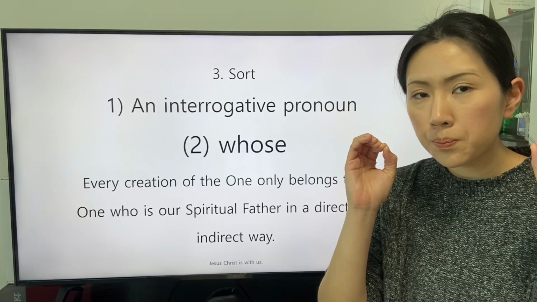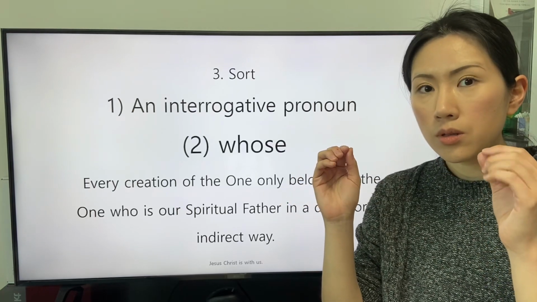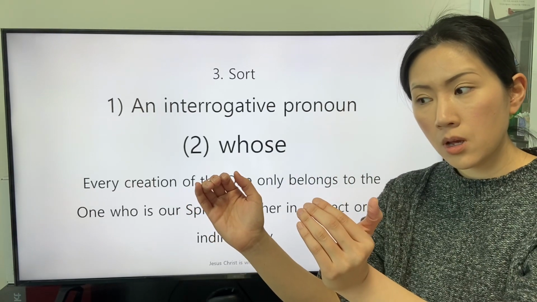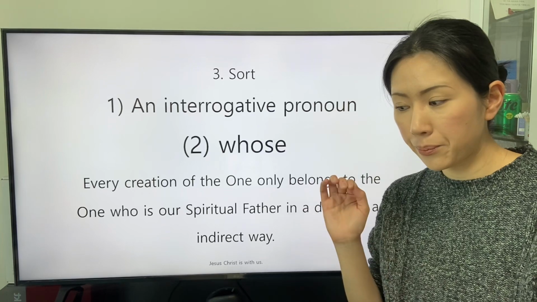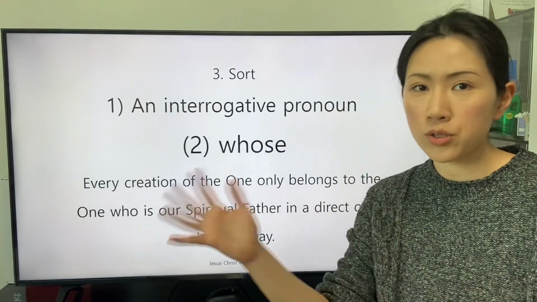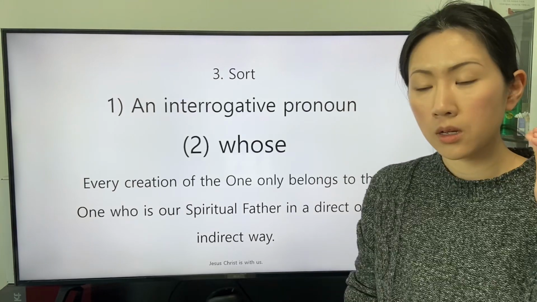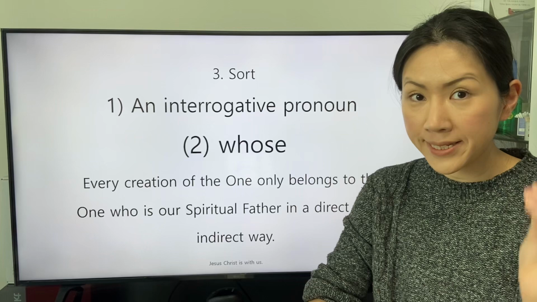The possessive pronoun reveals the information about the subject that the object indicated by the possessive pronoun belongs to. We can review the possessive pronoun.